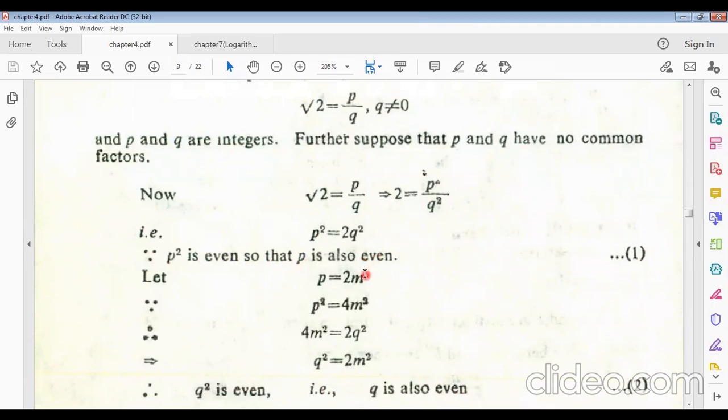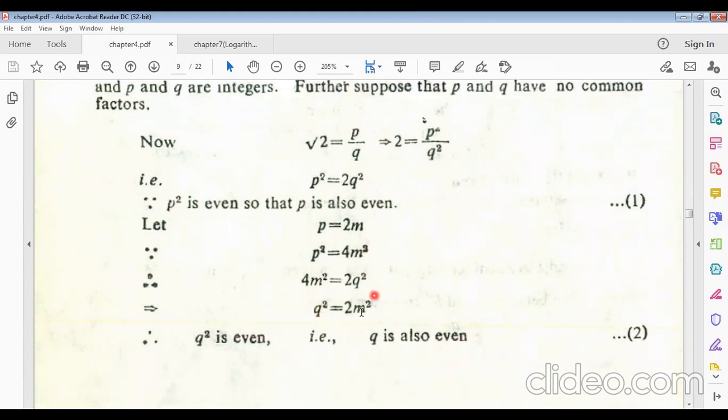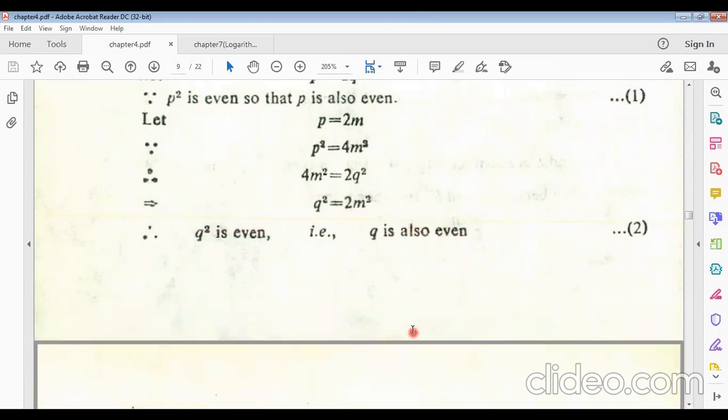Okay, p square is even, so p is also even. Suppose p equals twice m, because it is an even number, and p square equals 4m square. So 4m square equals 2q square. Then what will q square be? q square equals twice m square, and q square is even. So q is also even.